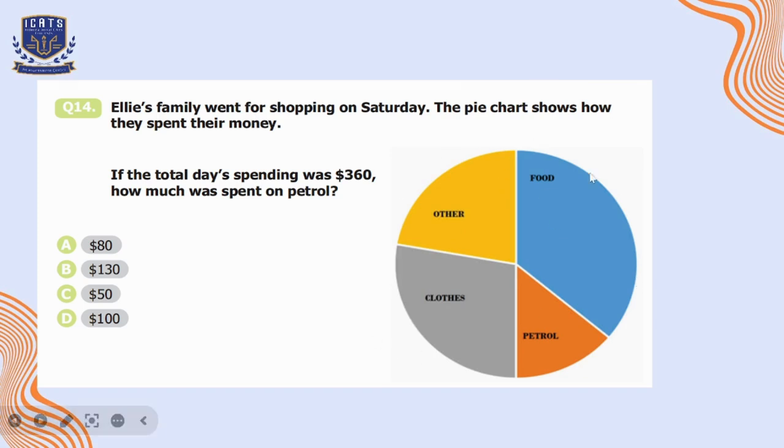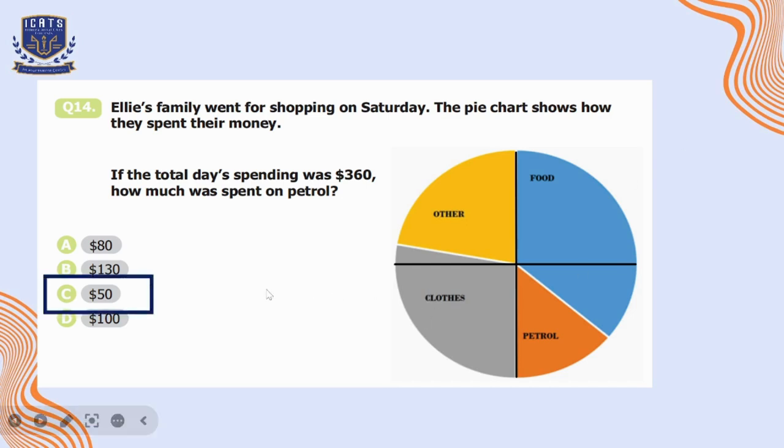So if we divide this circle or pie chart into four equal parts, one part will be 90 degrees, and half of 90 is 45. So here the petrol is a little bit more than half of 90, meaning it's a little bit more than 45. So we can say they spent $50 roughly on the petrol. So option C will be chosen as the correct option here.